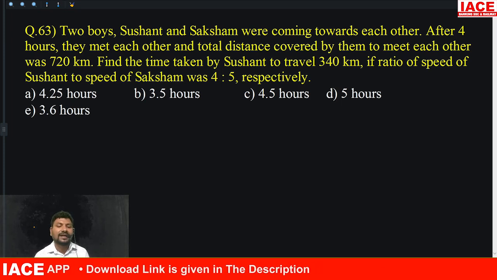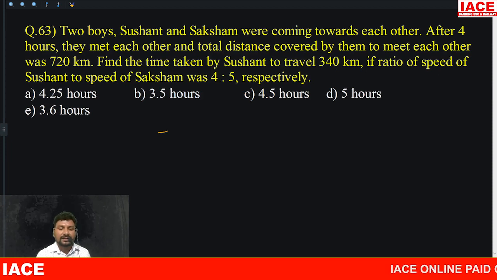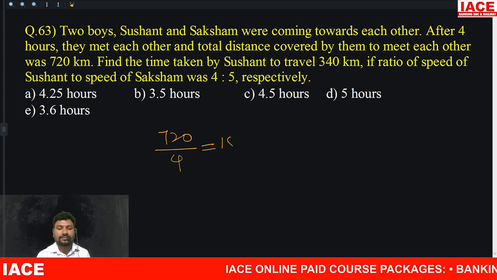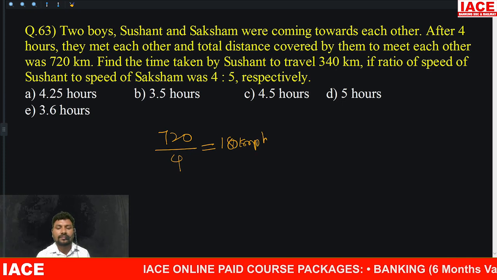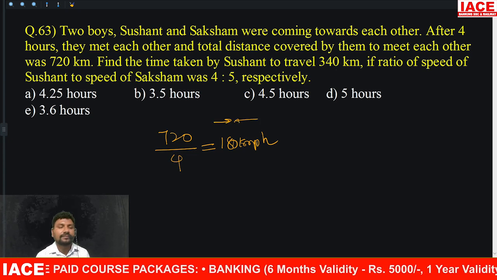Two boys, Sushant and Saksham, were coming towards each other. After 4 hours they meet each other, and the total distance covered by them is 720 kilometers. Find the time taken by Sushant to travel 340 kilometers with the ratio of speed. 720 kilometers in 4 hours, that means speed becomes how much? 180 kilometer per hour.